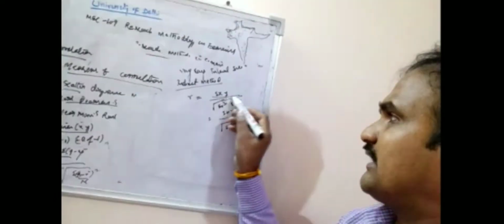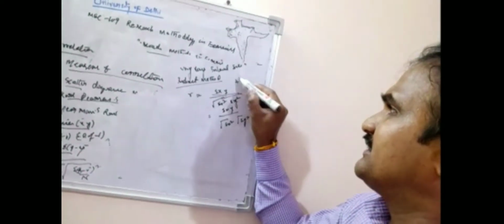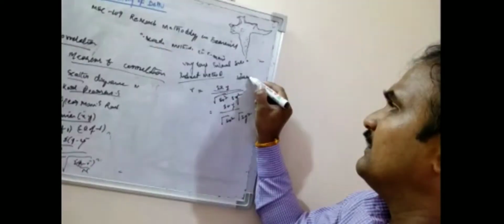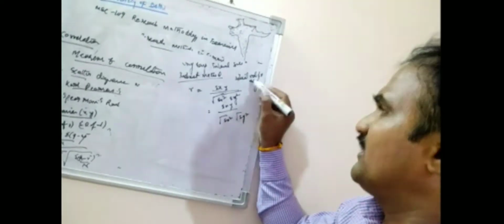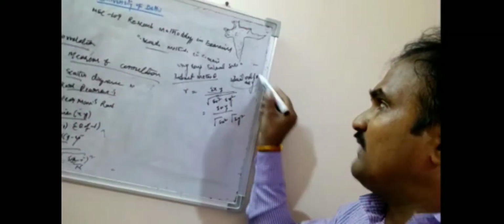If the actual values of x and y are the same large numbers, then you can use this method, the indirect method.